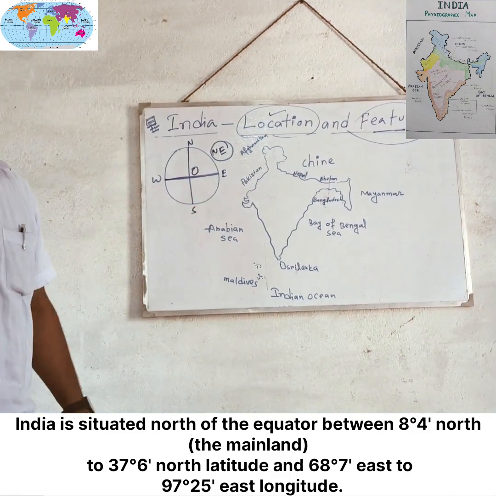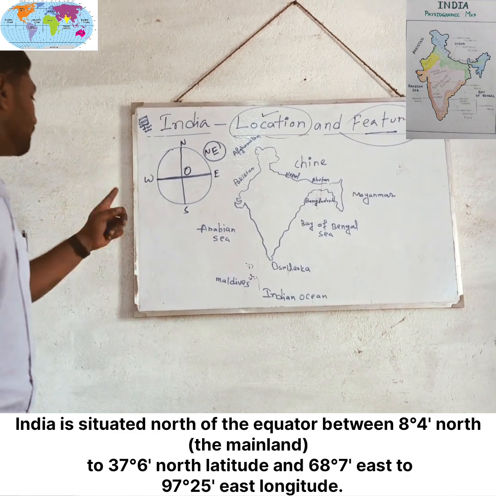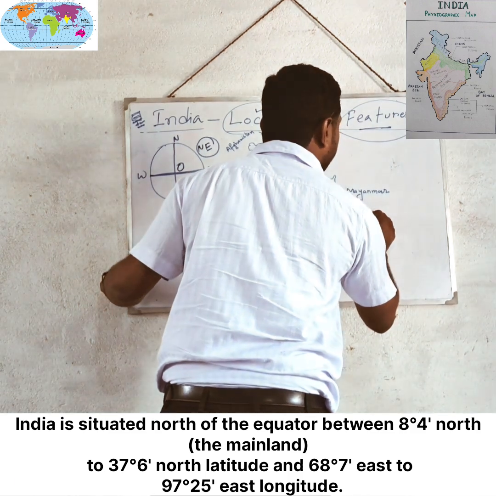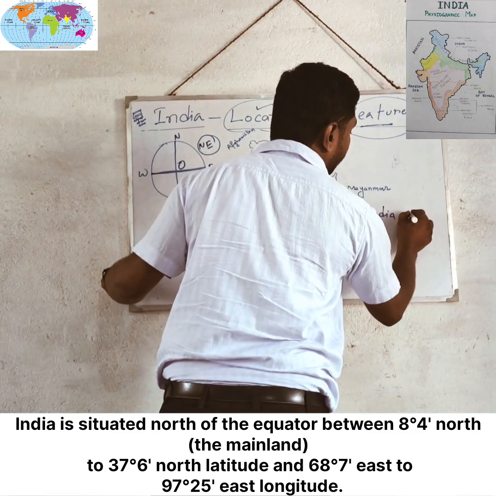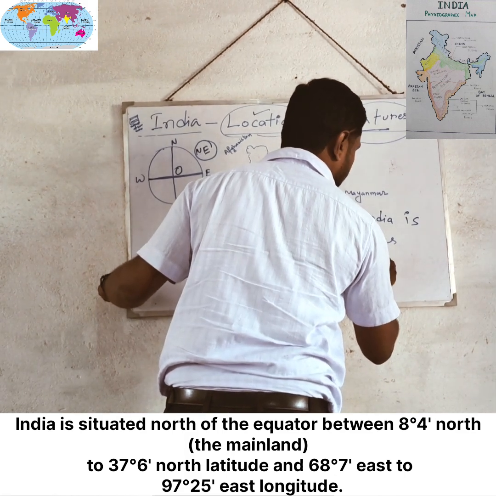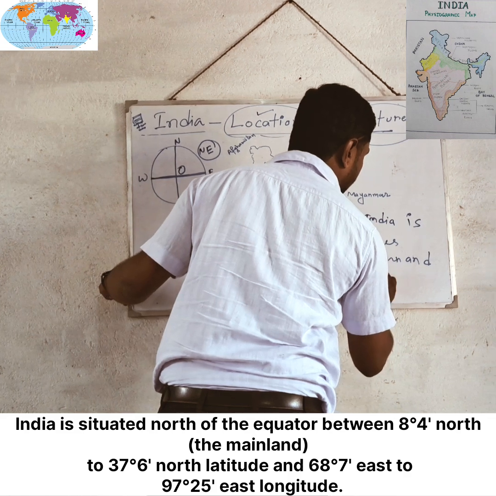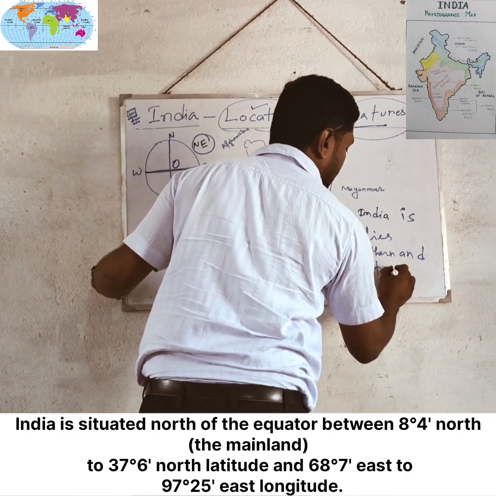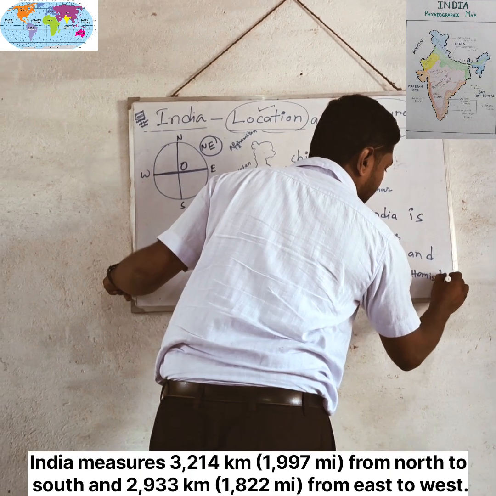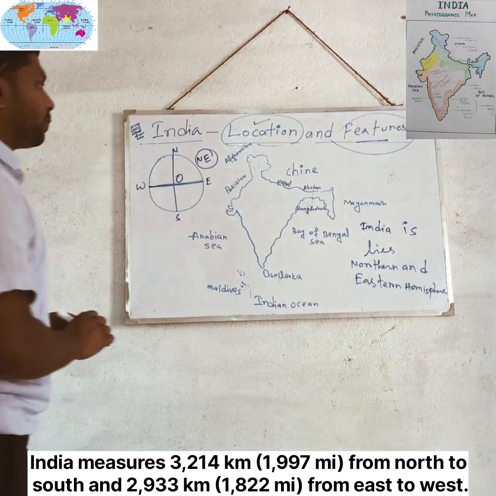In which hemisphere does India lie? Northern eastern hemisphere. So India lies in the northern and eastern hemisphere. Understand?